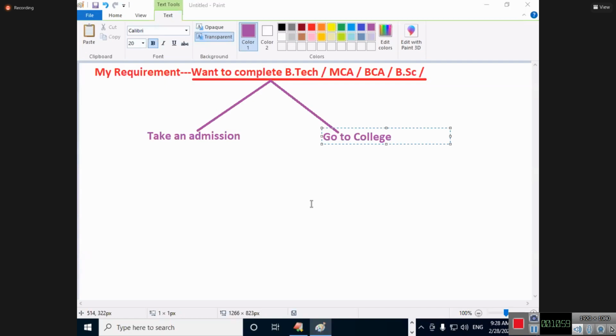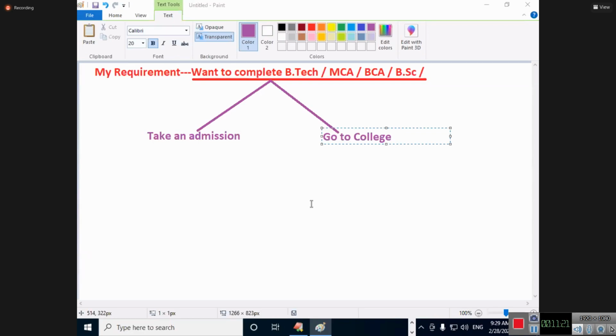I want to complete my engineering, 4 years. I want to complete my master's in engineering, 2 years. I want to complete my MCA, 2 years. I want to complete my MSc, 2 years. I want to complete something. I will repeatedly go to the college until some condition is false. I'll go to BTech college.